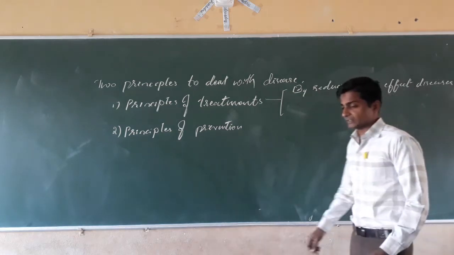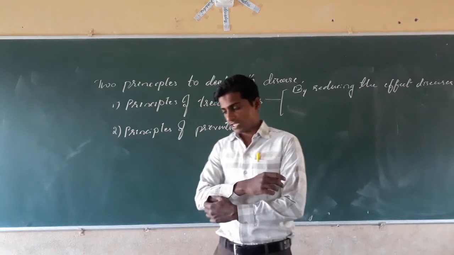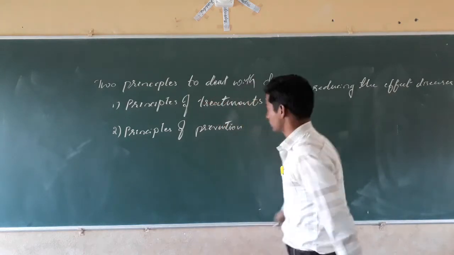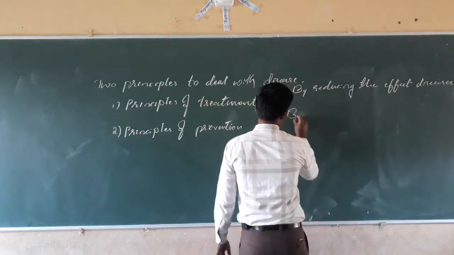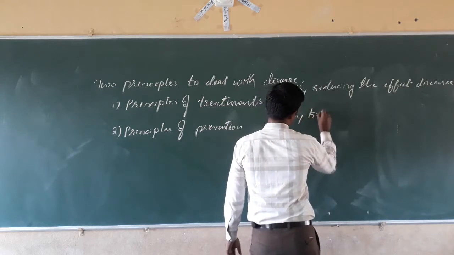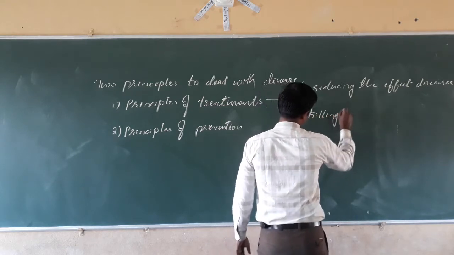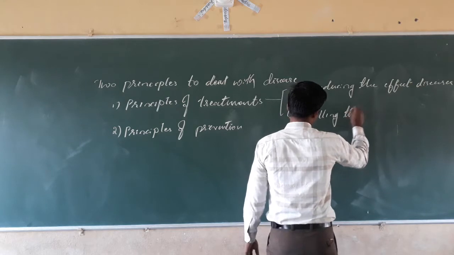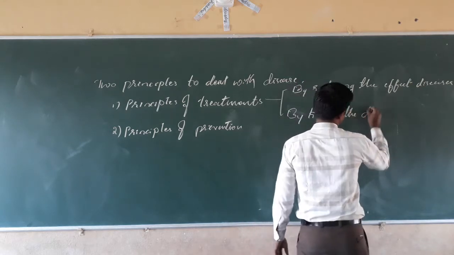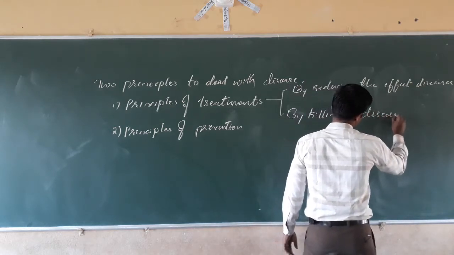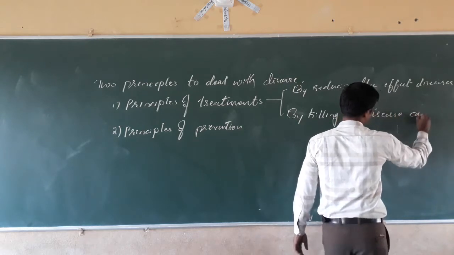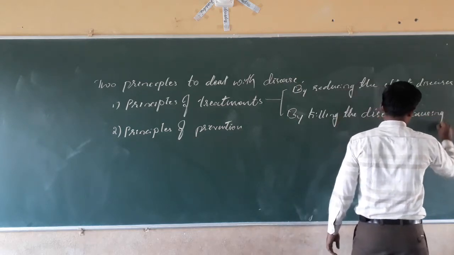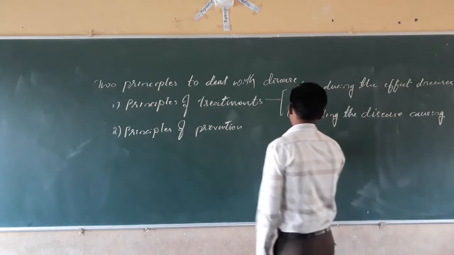The second one is by killing the disease causing microbes.